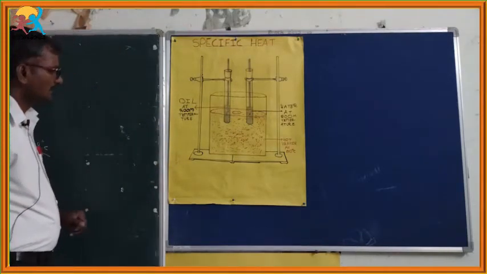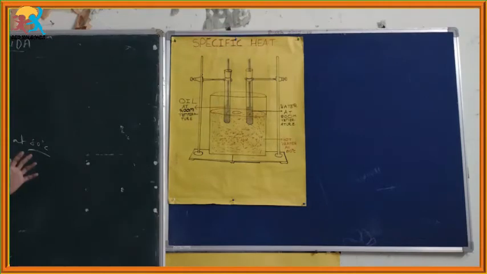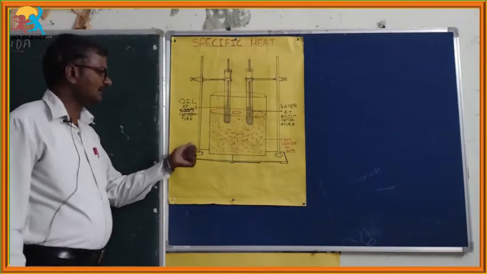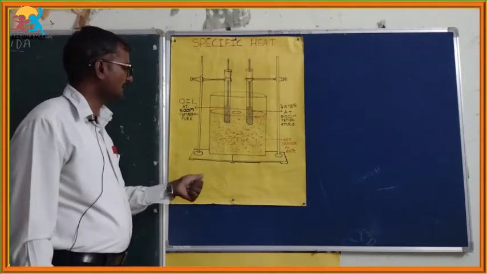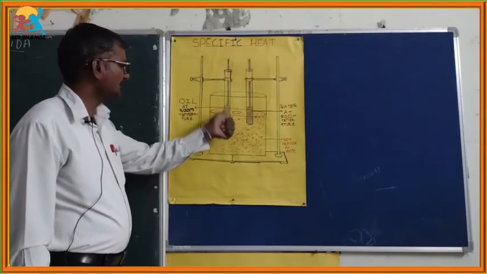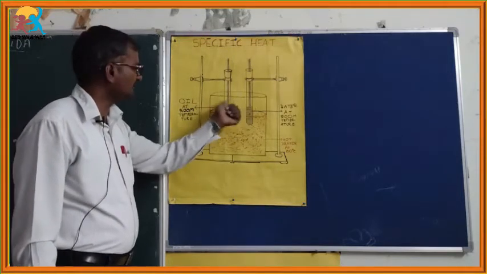For that, we have another activity also. Heat is a form of energy which flows from a hot body to a cold body. Here it is a hot body, and here these two are cold bodies.